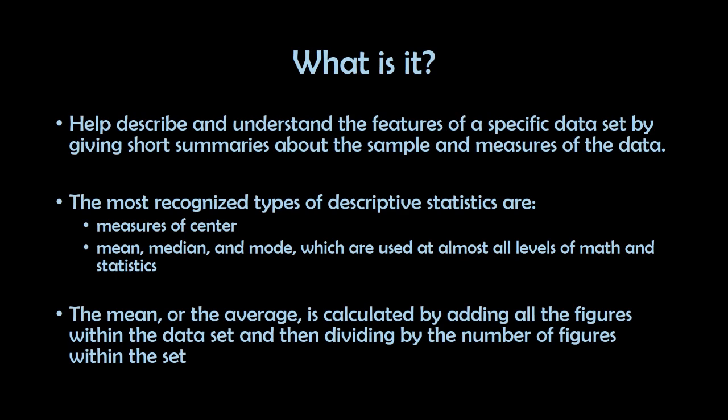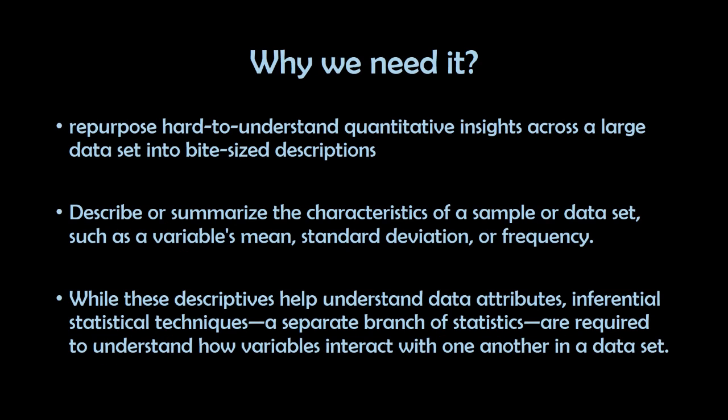So, it is so normal when we have data. Normally, when we have data, we want to know what is the maximum number, what is the minimum number, what is the mean of the data, the median and so on. Basically, the mean or the average is calculated, you know this, by adding all the figures within the data set and dividing it by the number of figures within the set, so you know it already.